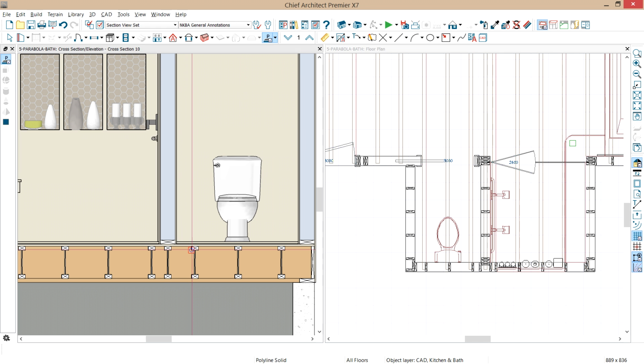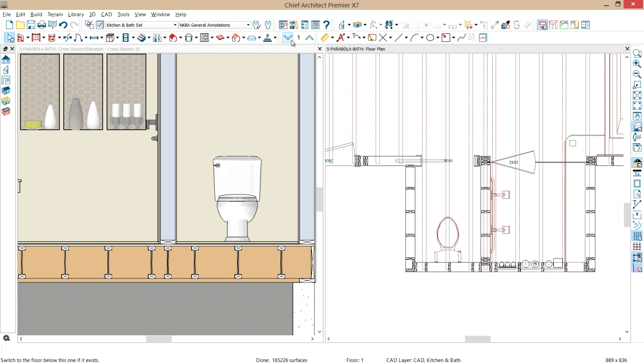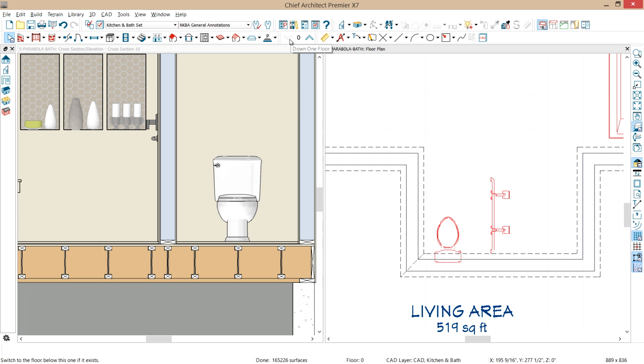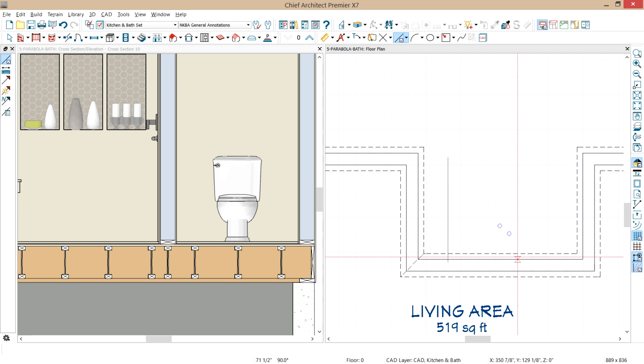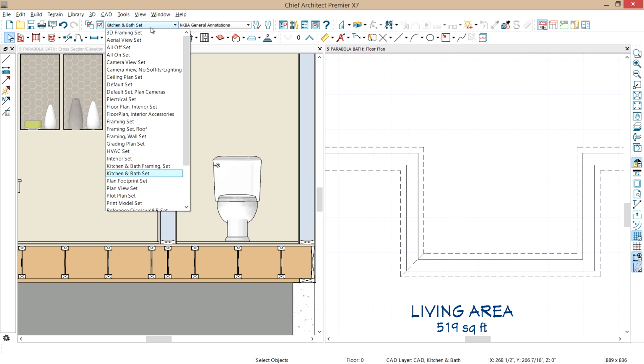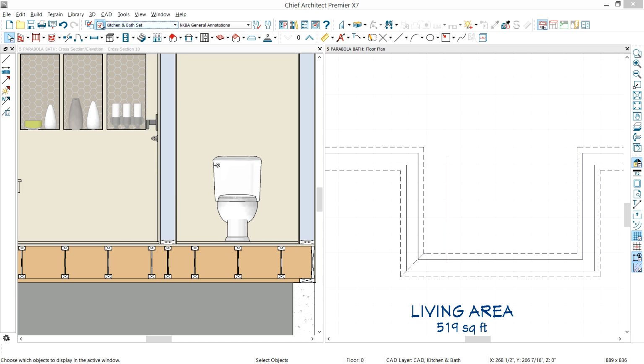So what we're going to do here is, let's go back down to the floor below here. Let's go over here and go down to the floor below. Again, the reference, if I toggle that on and off, you can turn that off. Let's turn that back on for just a second, and I'm going to use the W on the keyboard, and I'm just going to draw a line right through the middle of that toilet. That's just a temporary line that I'm going to use. And we'll turn off the reference display, and let's go back in and turn that framing layer back on for the floor framing.